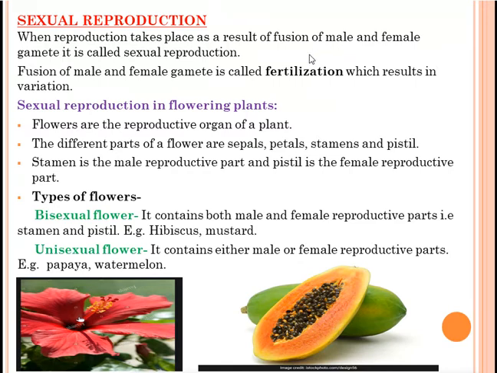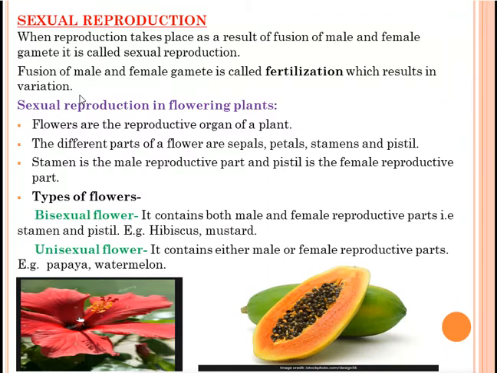Means in sexual reproduction, a male parent is needed and a female parent is also needed. The male gamete is called the sperm and the female gamete is called the egg. Fusion of male and female gametes is called fertilization. Means the union of sperm and egg is called fertilization, which results in variation. Variation means differences. In sexual reproduction, more variation is there, but in asexual reproduction, less variation is produced.